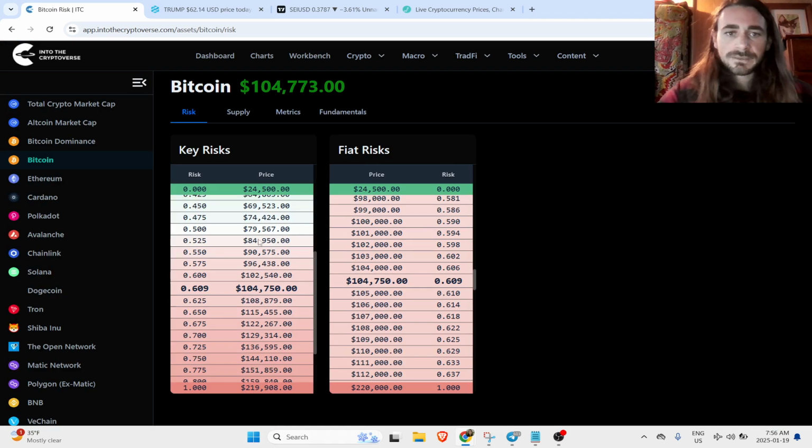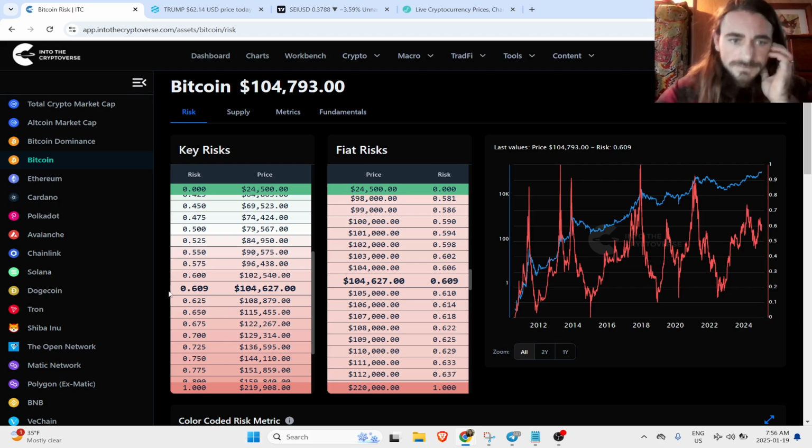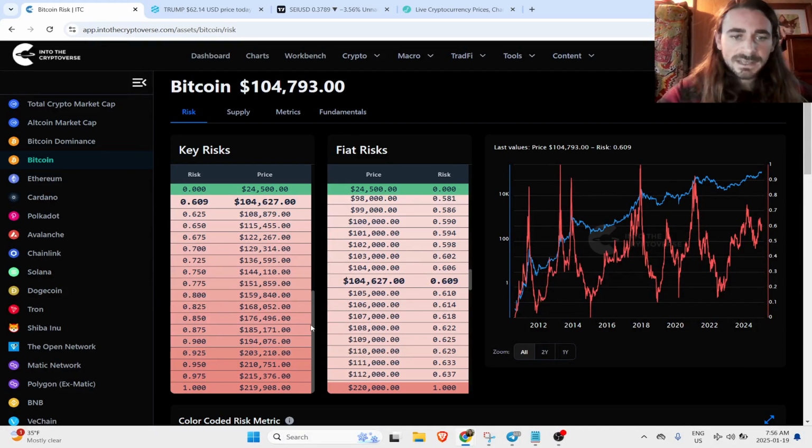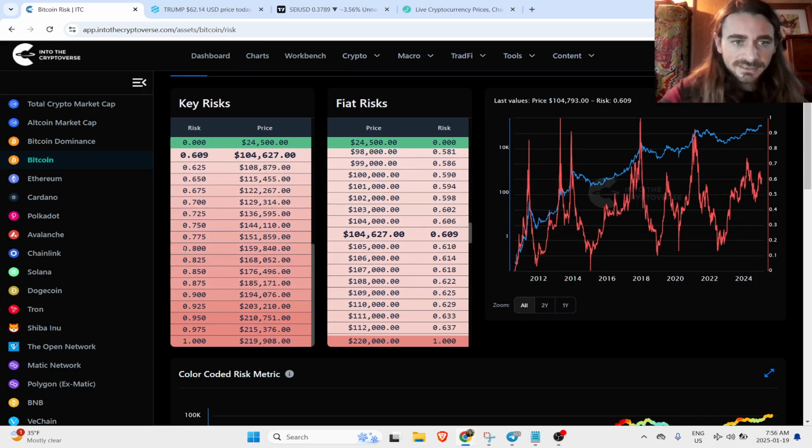This is just the fiat risk, essentially, of Bitcoin and Ethereum. We can see right now we're at roughly 0.6 risk, which is really good, kind of middle of the range. And from 0.8 is roughly where I think we're getting quite overheated. So if we see Bitcoin price coming up towards $160,000 up to about $220,000, that might be a good place to start taking profits in your Bitcoin positions if you have a good cost basis. Obviously we want to do it in a DCA out style.